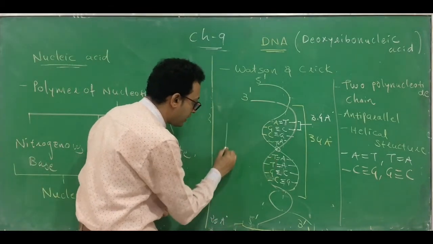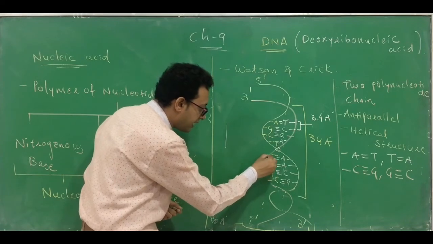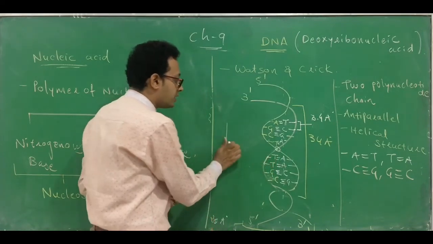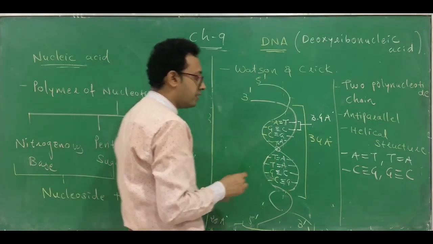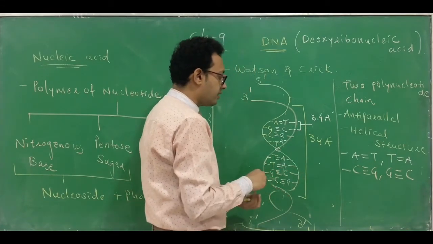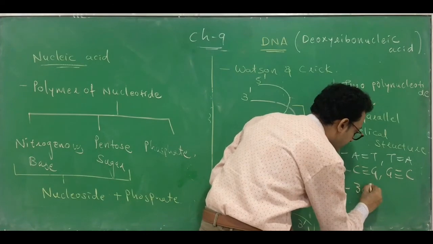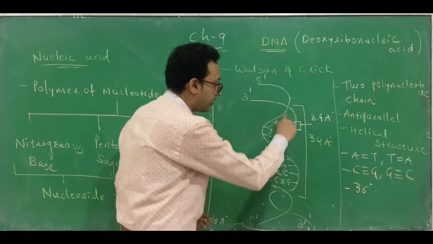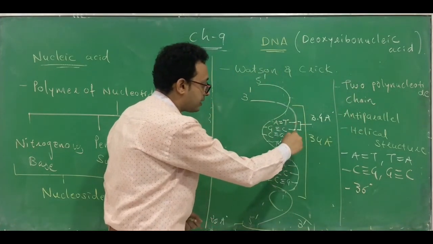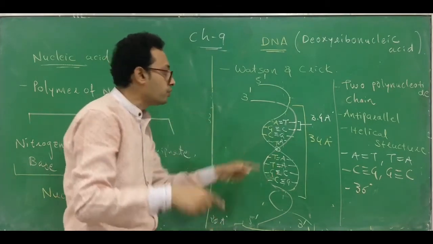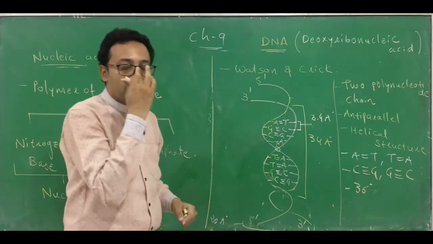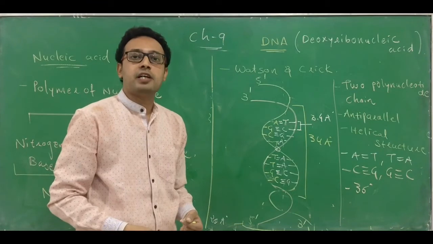Now apart from that, you should also know that there is a formation of an angle. It is not straight like this. It is an angle, see, this is an angle which is going to be formed. So what is the angle formed between subsequent nitrogenous base pairs? Here the angle is 36 degree. 36 into 10, because you know that 10 nitrogenous base pairs are present in one helix.